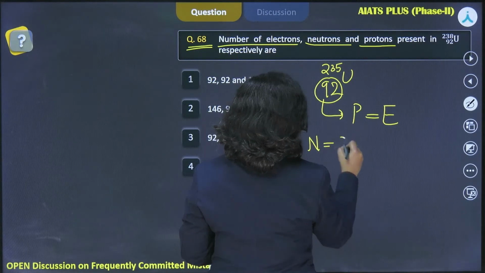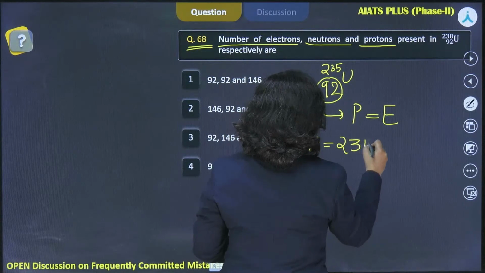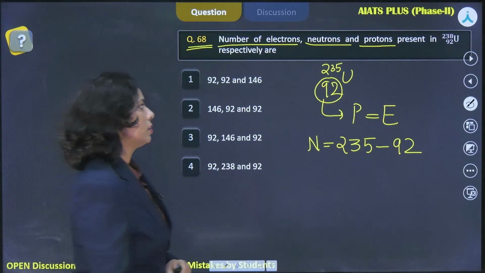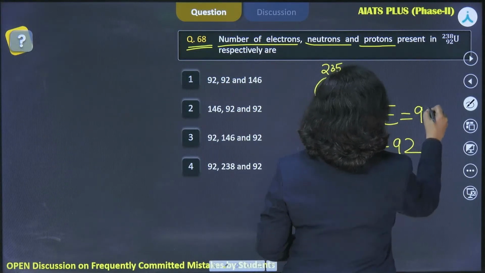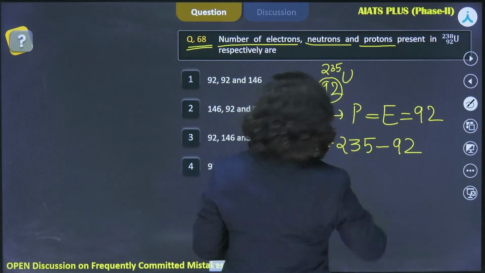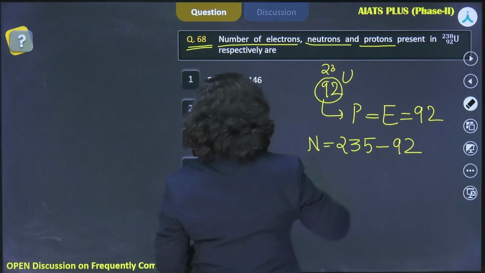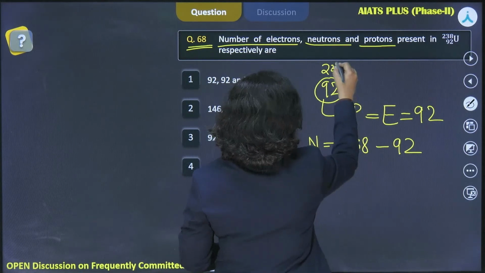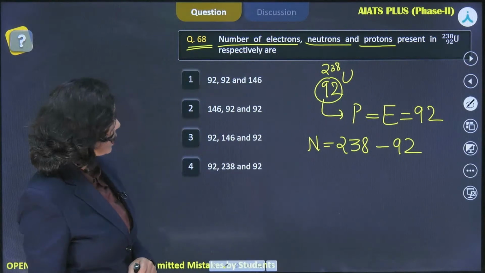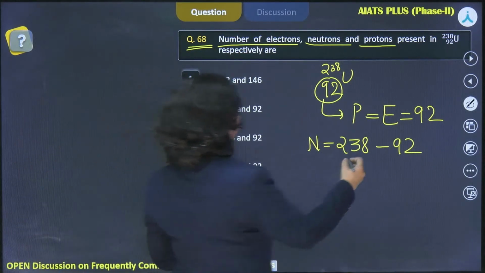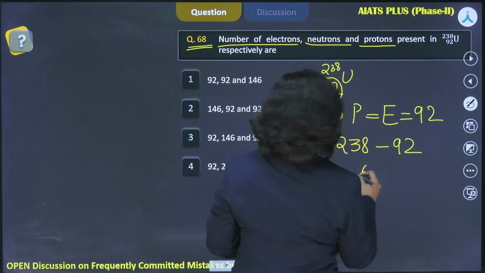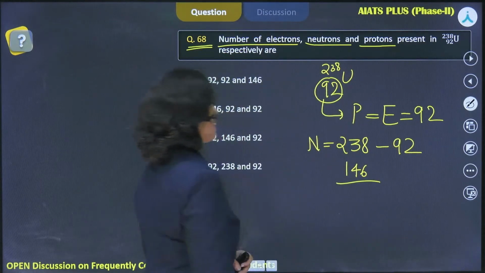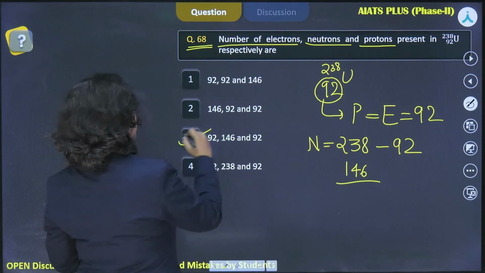The number of neutrons is equal to the mass number minus 92. How much would it be? See, protons and electrons are 92, and the mass number is not 235, it is 238. 235 is another isotope. So in the question 238 is given, so you have to take 238. Now do it. Option 3, is it? 8 minus 2, 6. Then 4, 1, 146. Yes, so the neutrons, undoubtedly option 3.